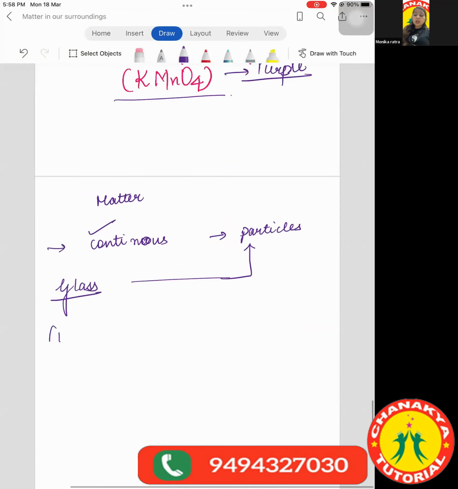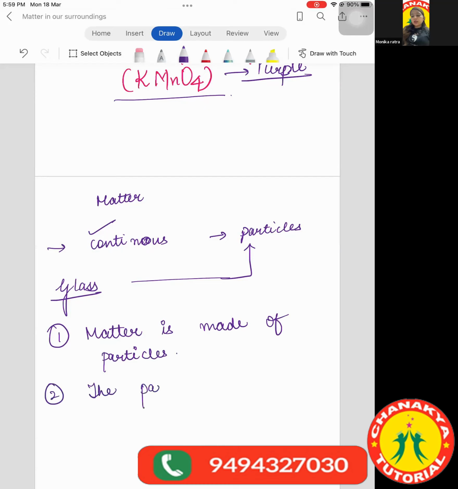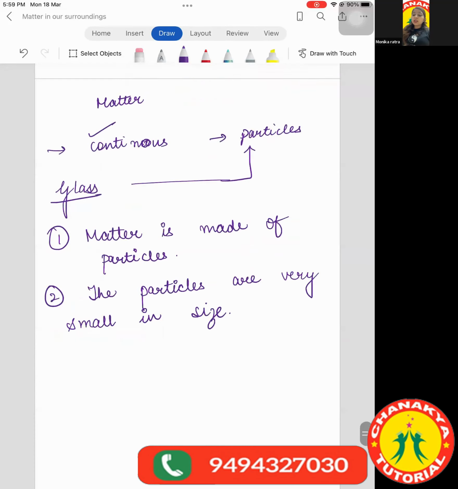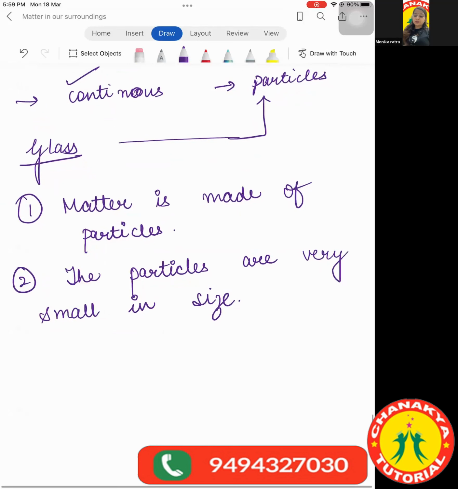So two main important things I have just told you. The first thing is that matter is made up of particles. We know the activity to solve this. And secondly, the particles of matter are very small in size. Is it clear?